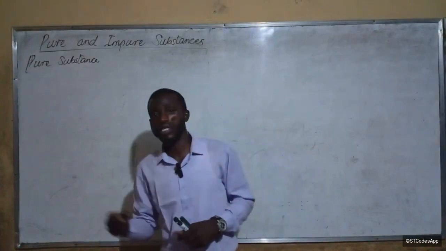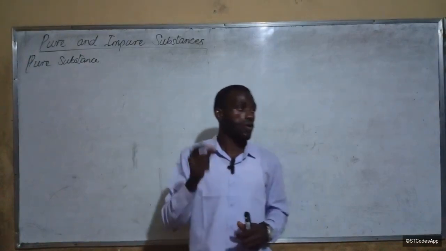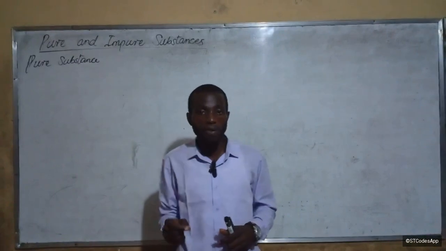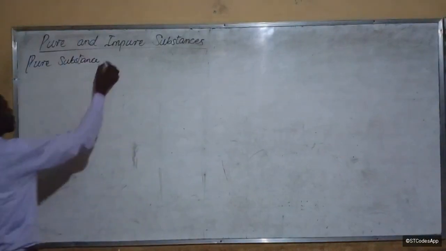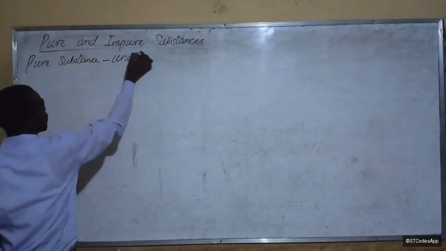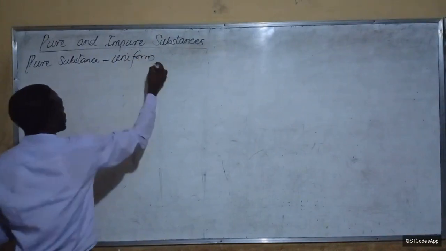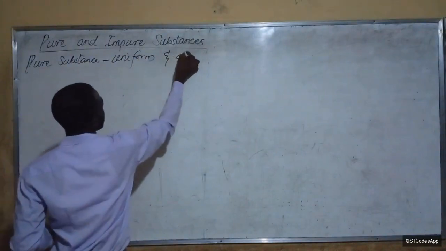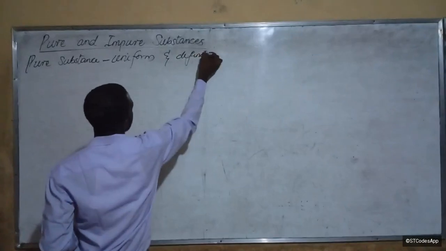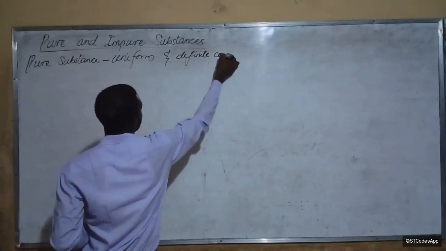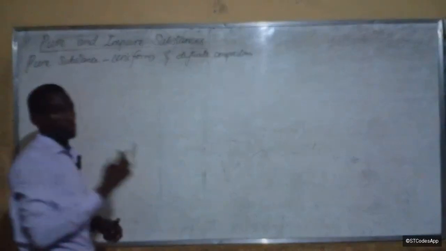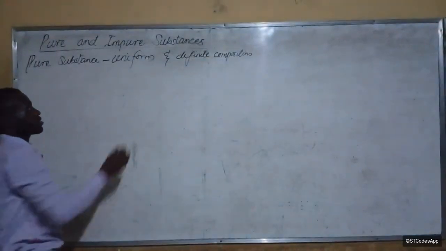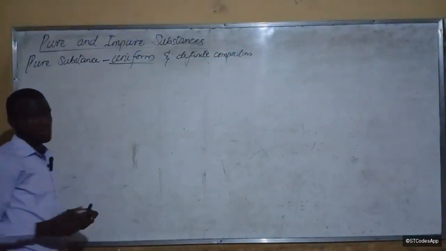A pure substance is one that contains a uniform and definite composition. Let's break those two down. What does it mean to be uniform?